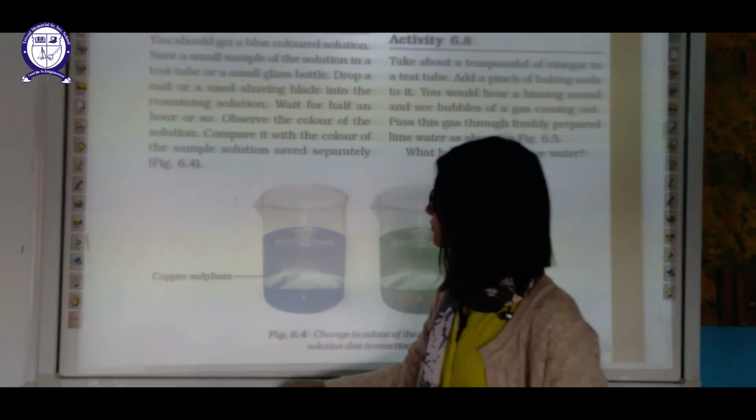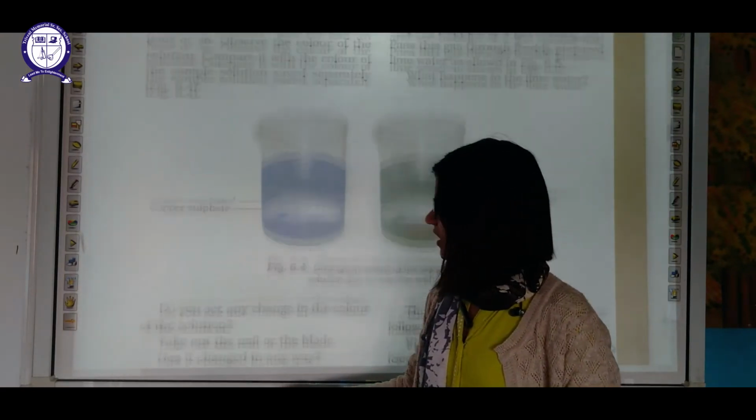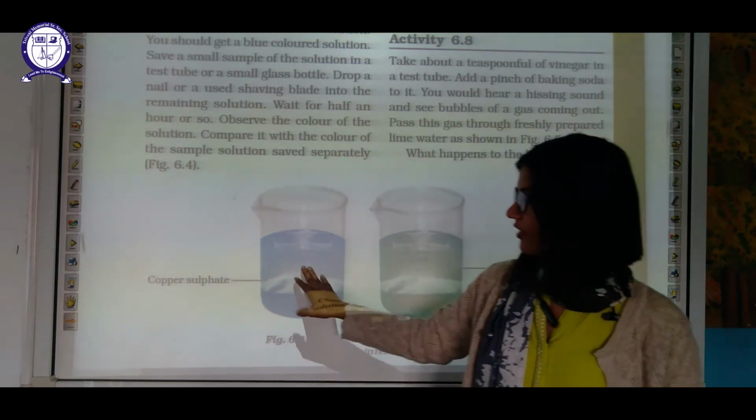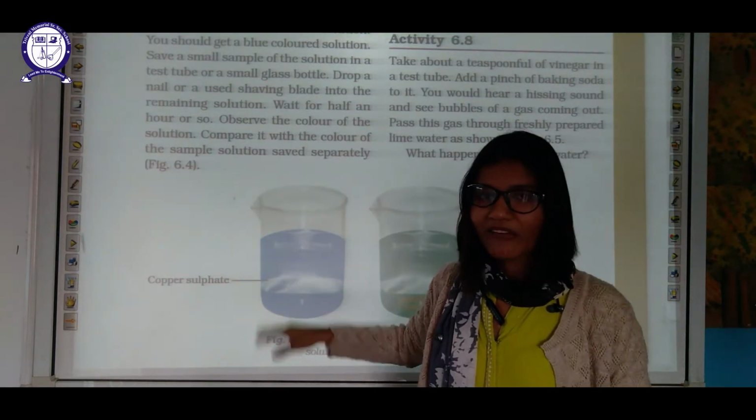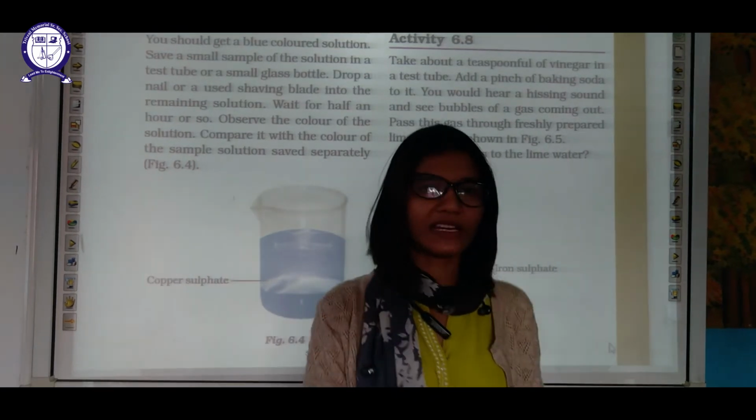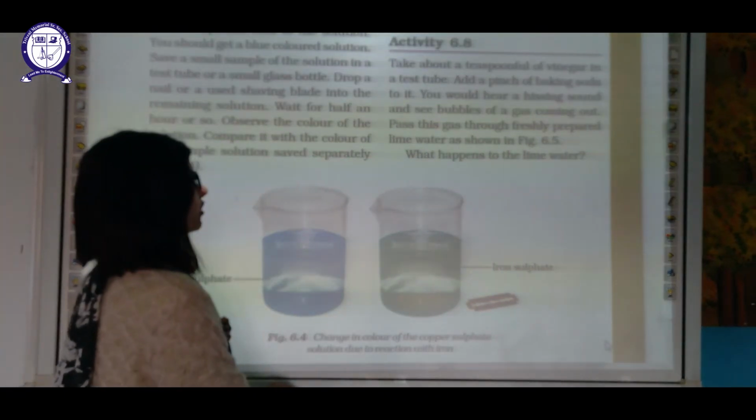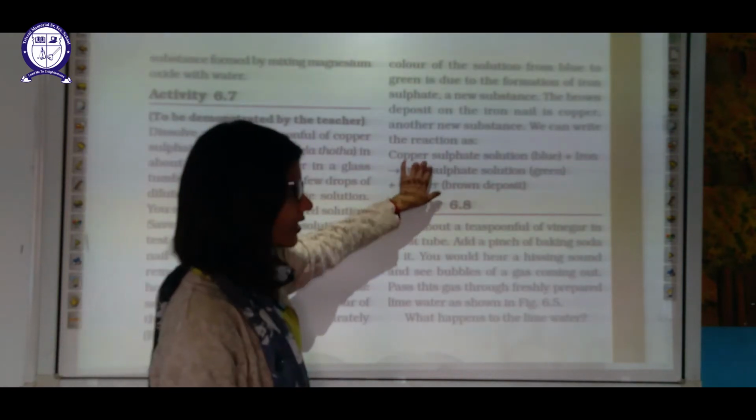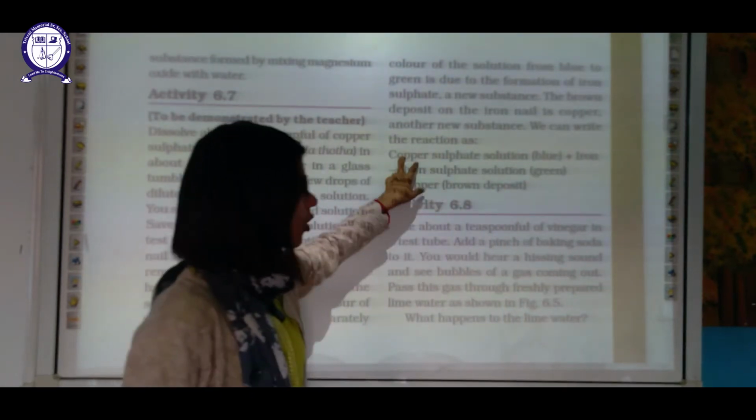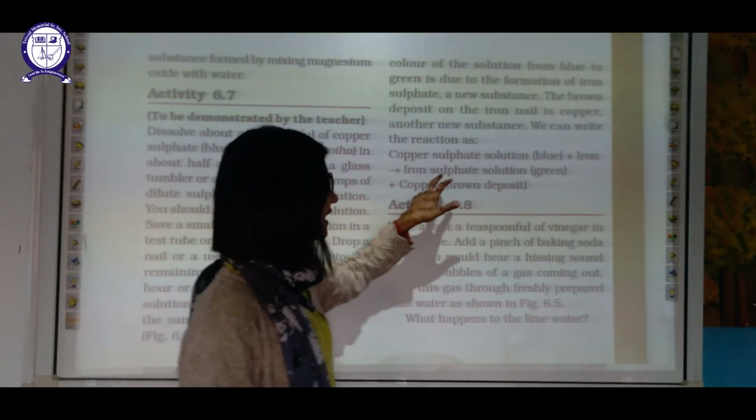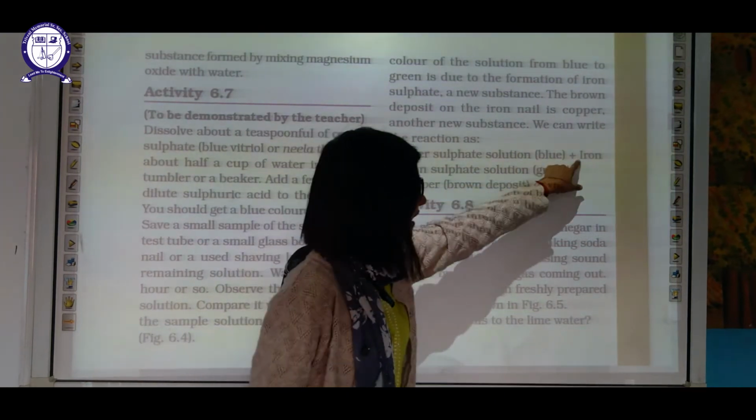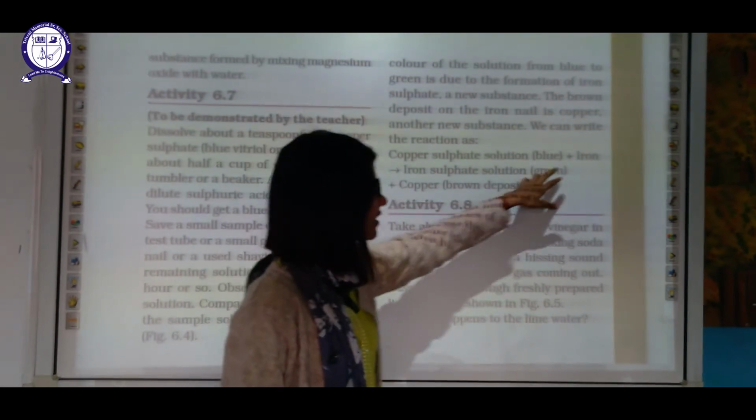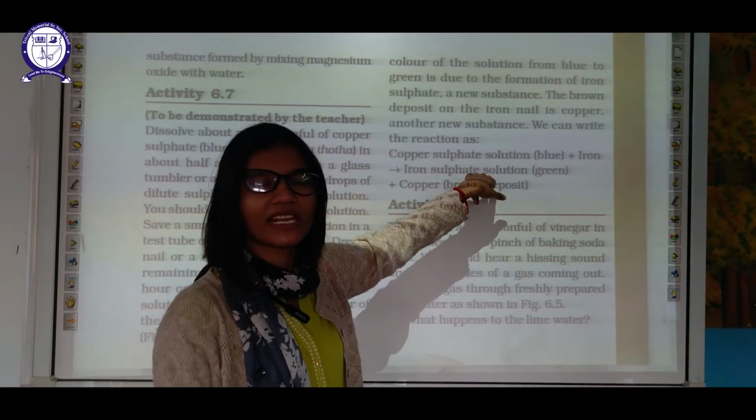Let us discuss. Basically, this copper sulfate is CuSO4. On dissolving in water, it will give a blue colored solution. When you add iron, iron is nothing but Fe. We denote iron with Fe. Let us see this equation. On dipping this iron thing in the copper sulfate solution, which is blue in color, we will get iron sulfate. This iron will displace copper and form this iron sulfate solution, which is green in color.